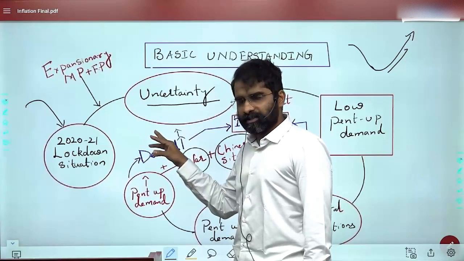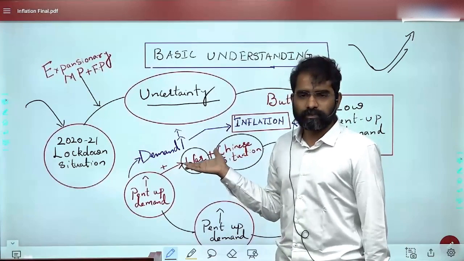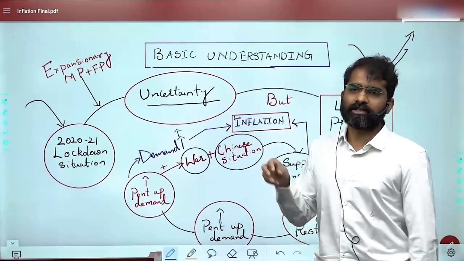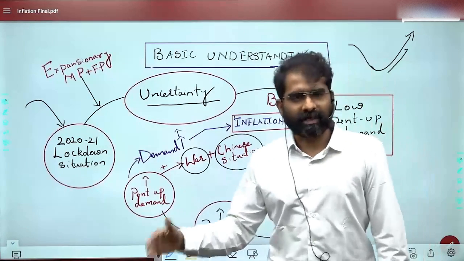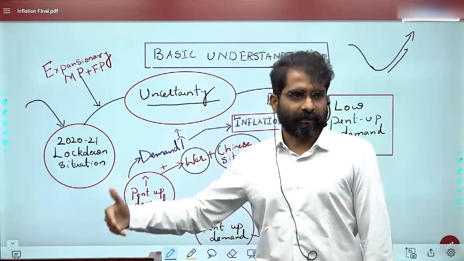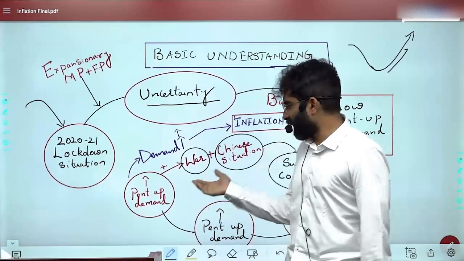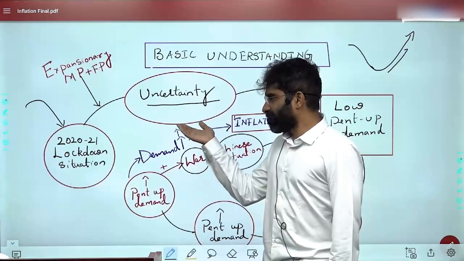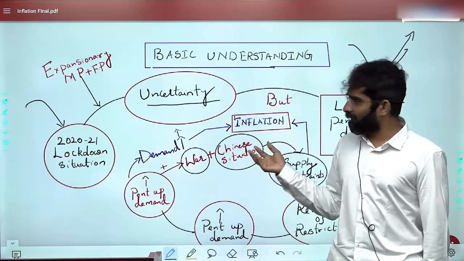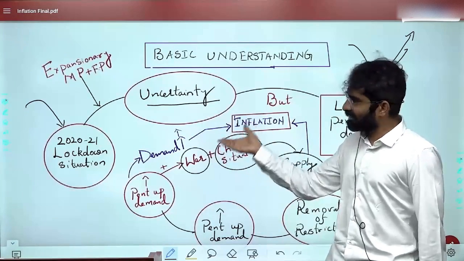Now, along with this, another important challenge that came up is the war. Are you able to get this? So war has started adding up to the inflation because of supply constraints. Oil started becoming costly. There are issues related to logistics. Food prices started becoming costly. So all these supply chain related issues, supply constraints started increasing because of war. And zero COVID policy followed by China has again boosted inflation to a higher extent. This has added to the inflation.